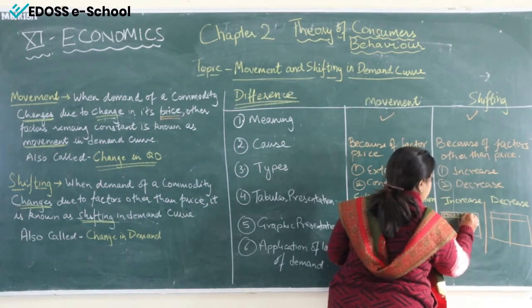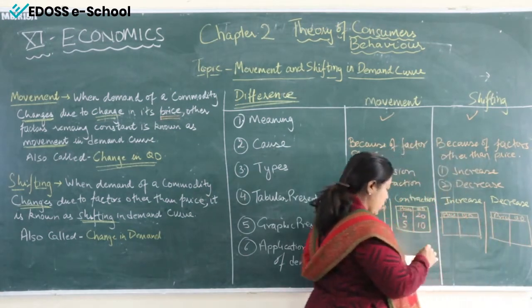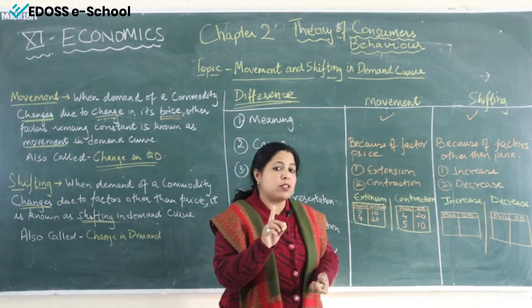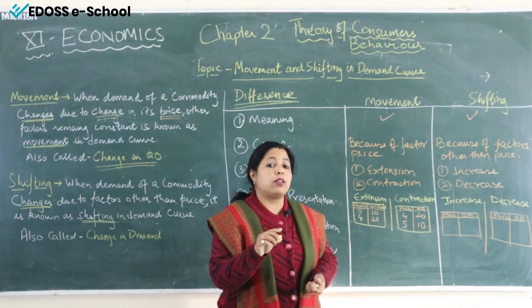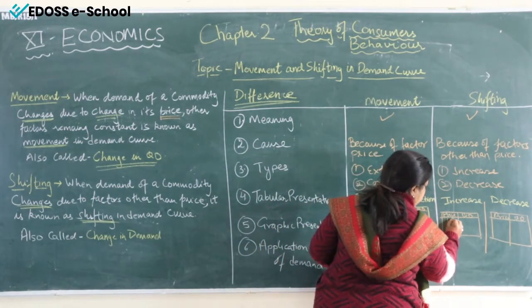Here price, quantity demanded, price, quantity demanded. Now when we do this concept of shifting, here price is constant because demand is going to change because of factors other than price. So here what will happen? Price will remain constant